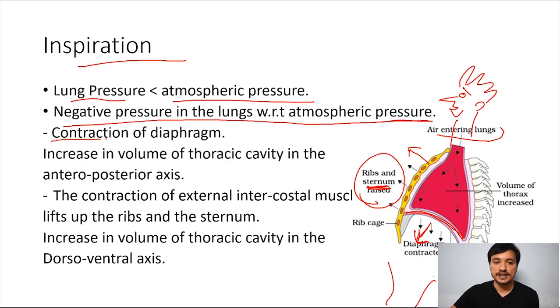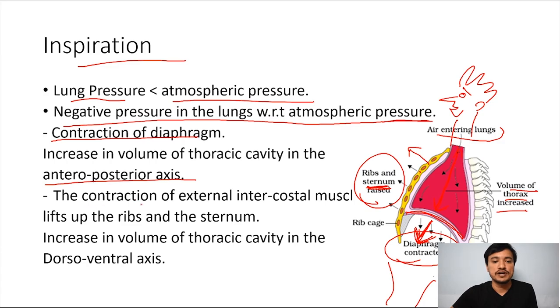Okay, and then contraction of the diaphragm. I told you, when contraction of the diaphragm happens, it moves towards this direction. You can imagine when it is moving in this direction, this length is increasing. This is nothing but the thoracic cavity, the volume of the thorax. This length is increasing as you see, along the antero-posterior axis, anterior and posterior. Because of the contraction of the diaphragm, there is an increase in volume of the thoracic cavity in the antero-posterior axis.